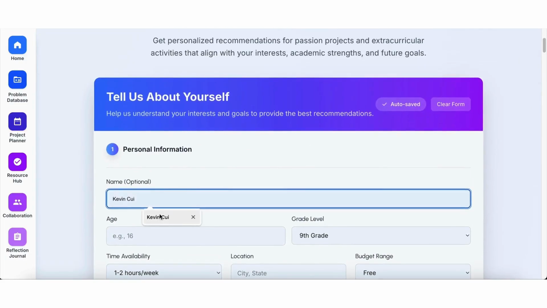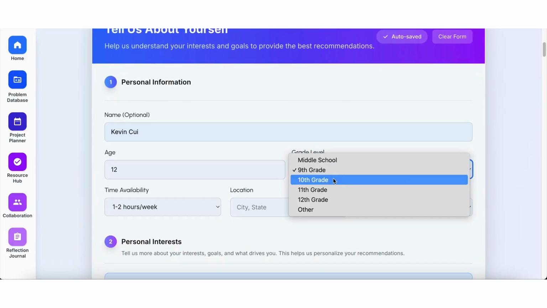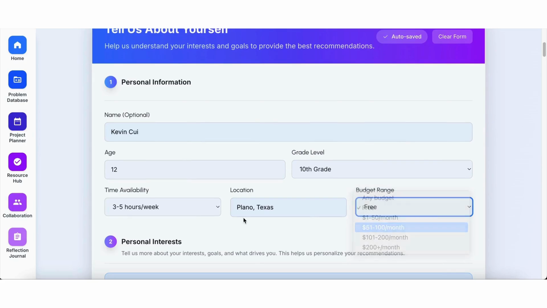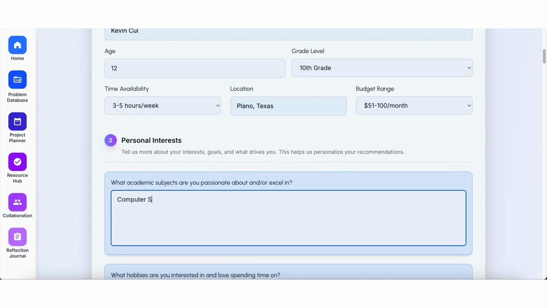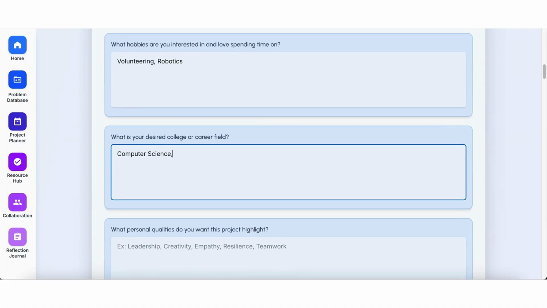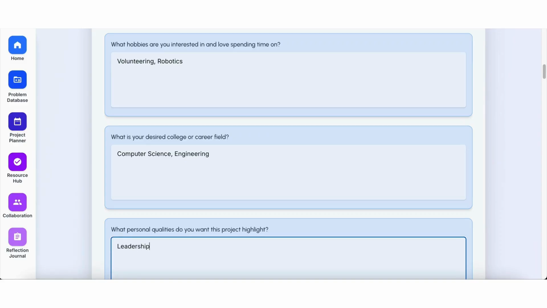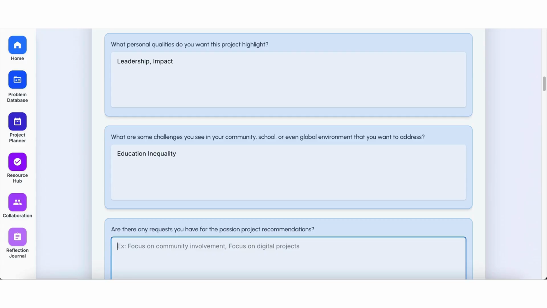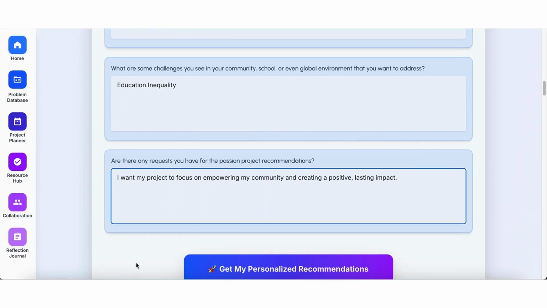The application is an LLM integrated platform that helps students design meaningful projects that explore their interests while creating a positive community impact. To begin, the application gathers user input in things like students' interests, strengths, and goals, which will be used by the platform to generate personalized project ideas. Here, you can see an example of student responses where this particular student is passionate about computer science, robotics, and community empowerment. Now, after generating results, each project recommendation includes four key components that guide students through development.